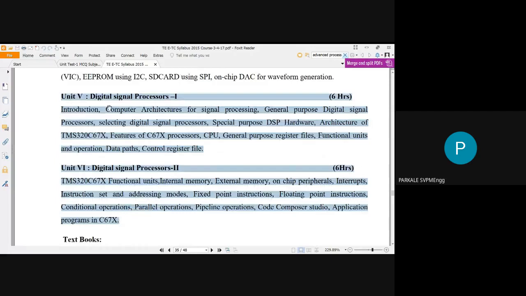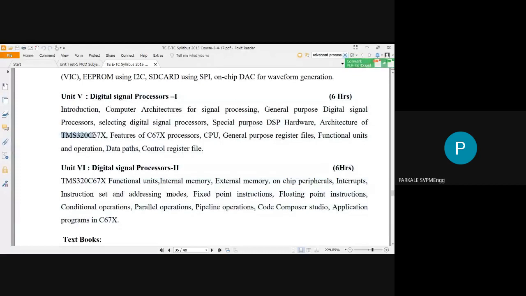These two units are very theoretical and very simple units. They focus only on the digital signal processor TMS 320. You have to study the block diagram, architecture and different features of the TMS 320, and in unit 6 the related peripherals.